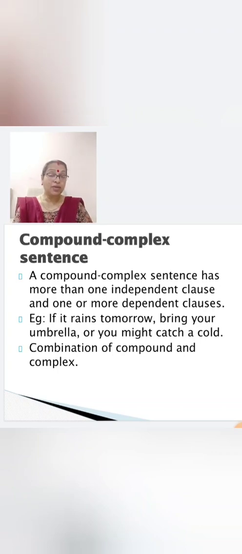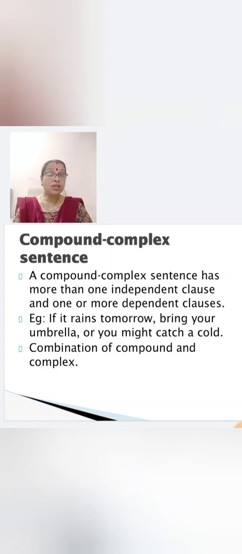Now can you find out the main clause here or independent clause here? Yes, try to find out. Yeah, you might catch a cold. Yes, it is joined by or with another main clause. Bring your umbrella. So here it is understood. You bring your umbrella. So here two independent clauses are joined. You bring your umbrella or you might catch a cold. These are two independent clauses.